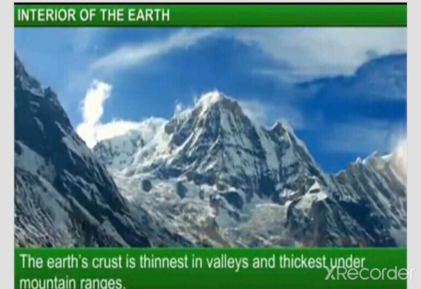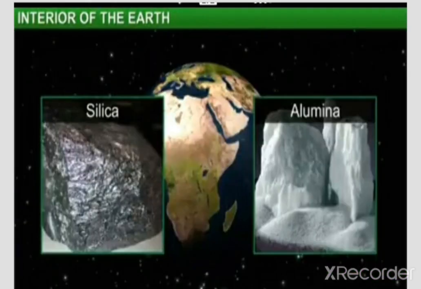Now look at here. First of all, continental crust. Let us see the first part of the crust, the continental crust. The continental crust, or the continents, are mainly composed of silica and aluminum. These are the minerals.